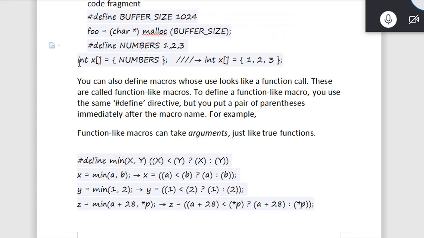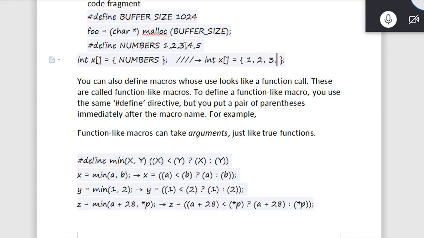So we made one array, and there we are using it. The advantage of this is that whenever we want to change it, we can change it directly in one place. If we change it here, it will be reflected everywhere.